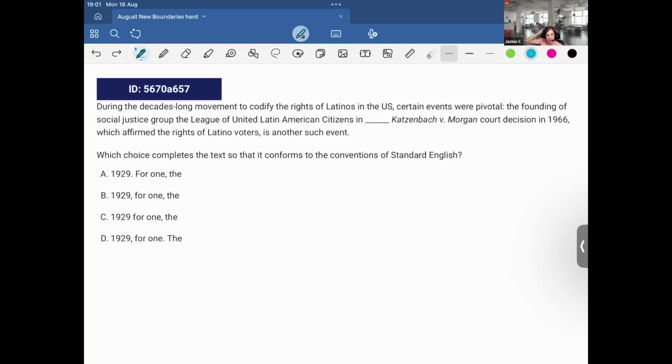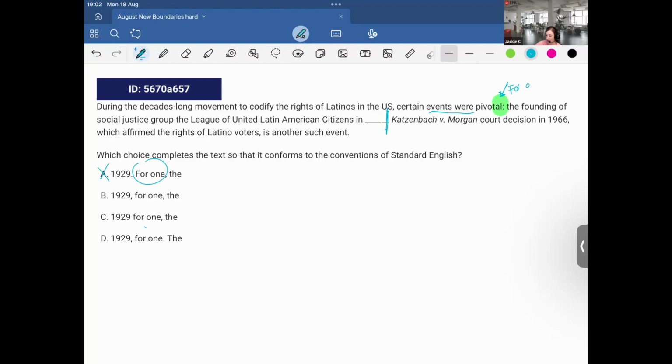Okay, so here, first of all, what jumps out is that there's a colon. And then it's basically listing off the certain events that were pivotal. So we have the founding of the social justice group, the League of United Latin American Citizens, in 1929. This seems to me like, for one, this is the first item in the list, so that definitely needs to be included. So it wouldn't be this one, I wouldn't start a new sentence with for one, because this is the first one.